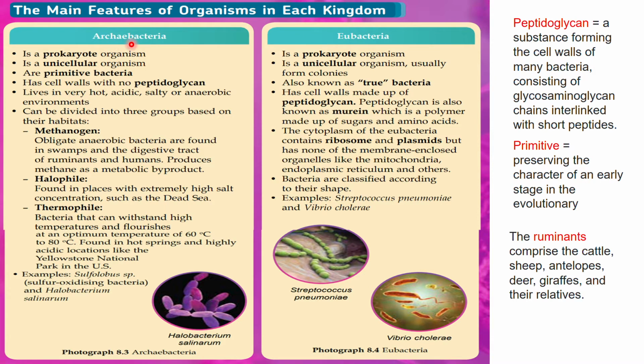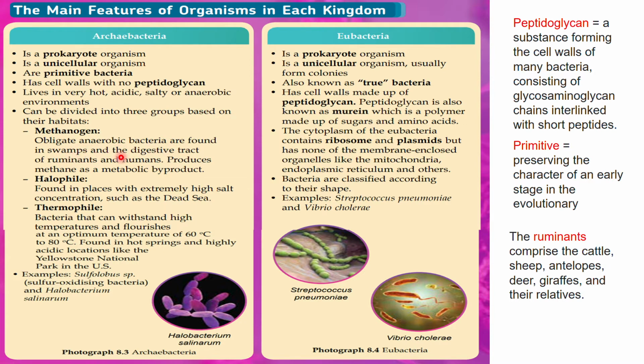Archaebacteria can be divided into 3 groups, 3 kumpulan. It is based on their habitats, the division, the category. First one is methanogen. Methanogen ini adalah obligate anaerobic bacteria. Obligate ni maksudnya memang dia adalah bakteria yang menjalankan respirasi secara anaerobic. Even when there is a presence of oxygen, it will not carry out aerobic respiration.